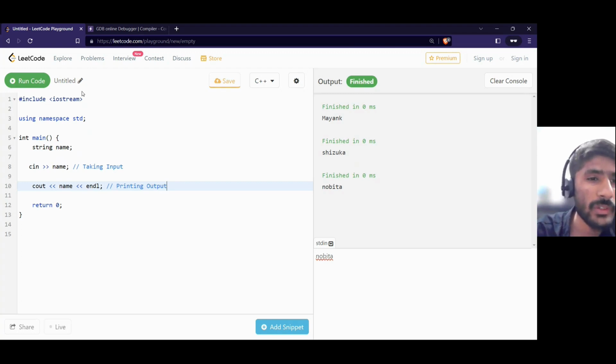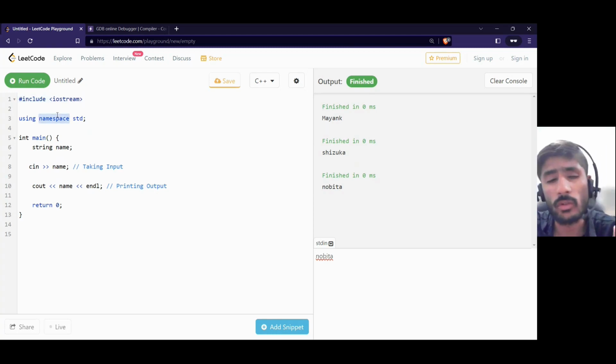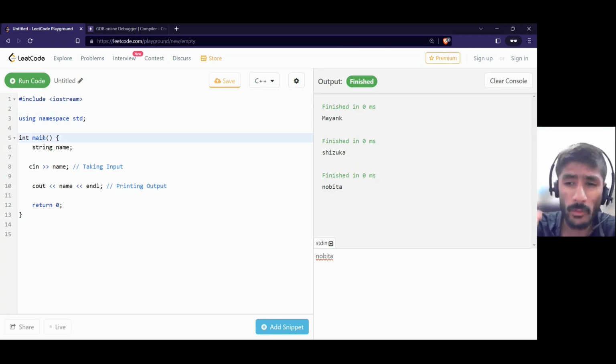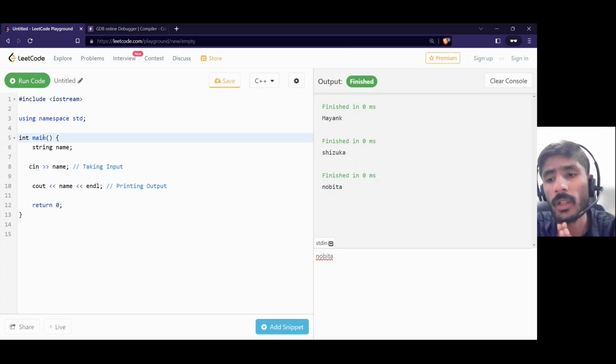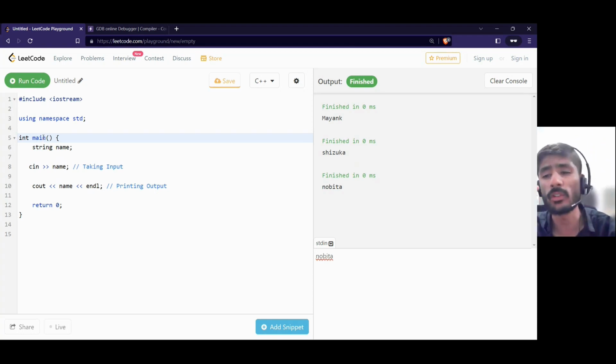Always we have to put some header file here. Header files may change. As time passes you are going to use different types of header files here. Using namespace, you can also use different namespaces here. But every program should have a main function. Without a main function, a program can't execute in C++, guys. Meditate on this. This is the most important thing for you as of now.